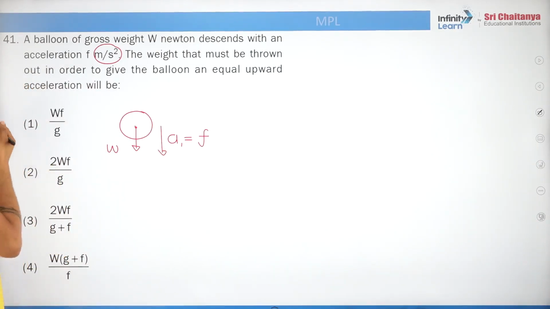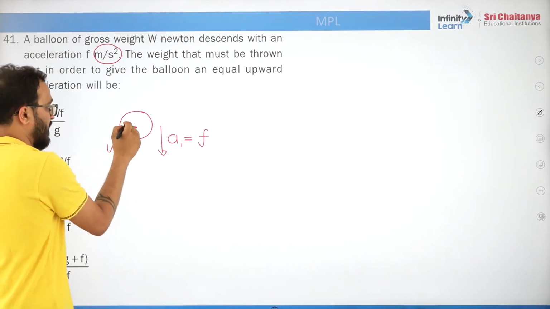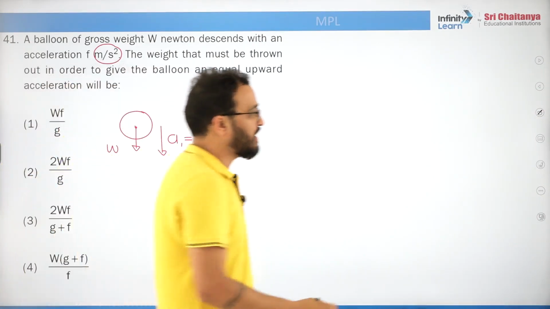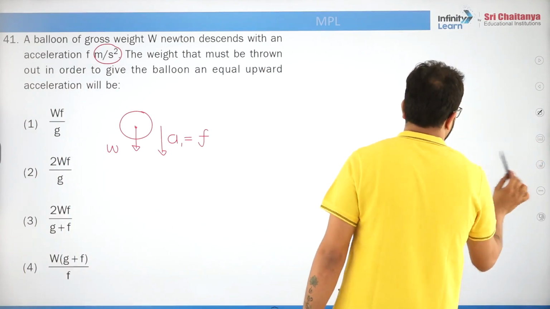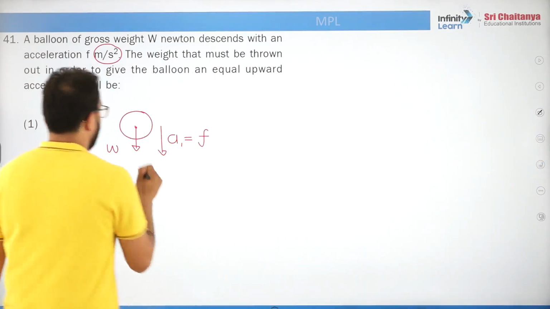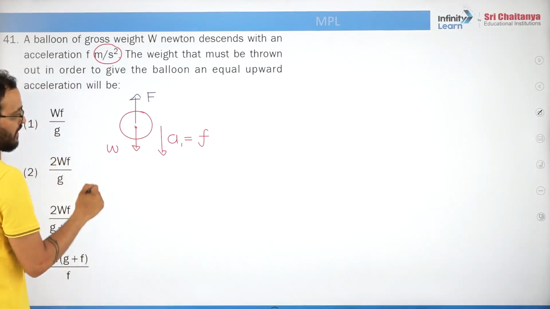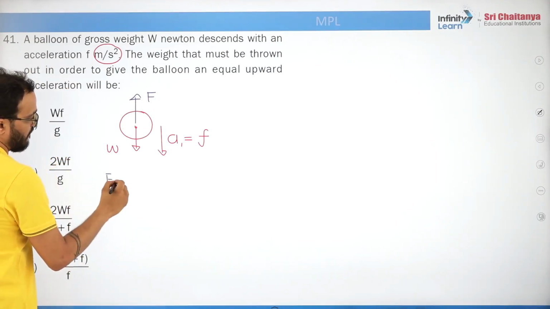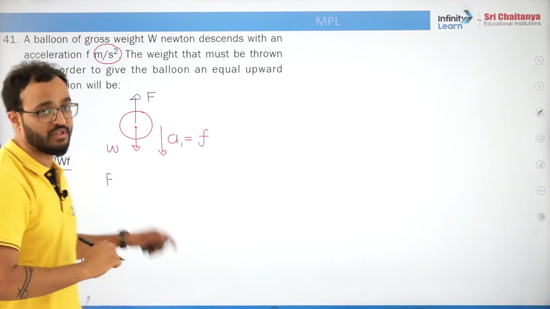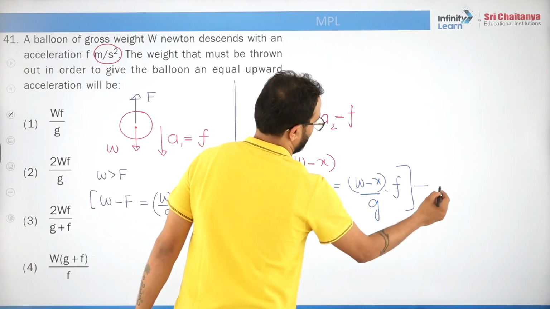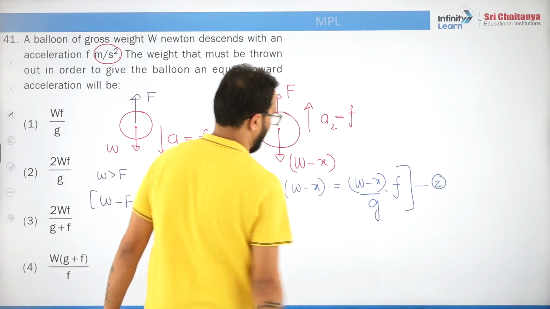Okay, that means there must be some engine here in the balloon which is pushing the balloon upwards, right? So let's say that the engine force is F. So what they are saying is, initially what is happening, W is greater and F is lesser. Equations. Okay, if you add them, what will happen?